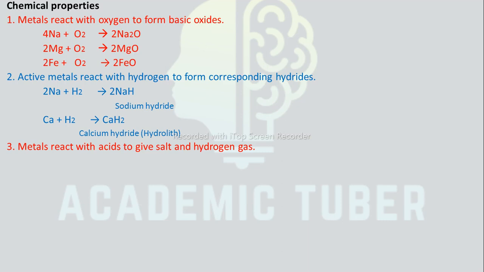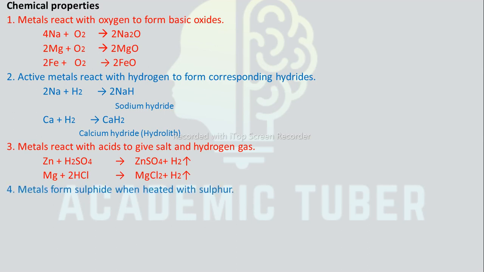Metals react with acid to give salt and hydrogen gas. Zinc reacts with sulfuric acid to form zinc sulfate and hydrogen gas. Magnesium reacts with hydrochloric acid and forms magnesium chloride and hydrogen gas. Metals form sulfides when heated with sulfur. Iron reacts with sulfur to form iron sulfide.